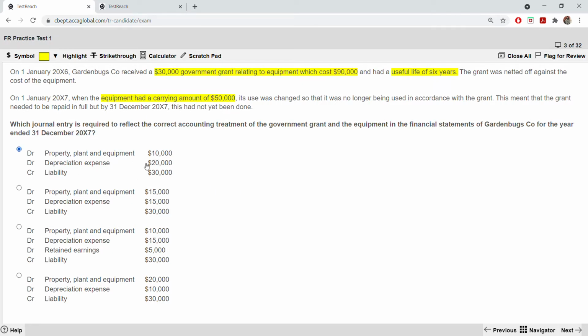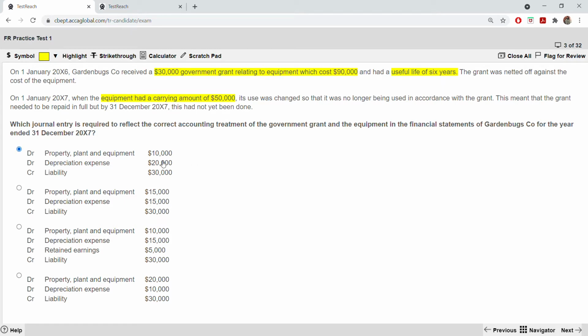Let us go to the depreciation. For depreciation you only have to show the incremental depreciation. Before it was 10,000. We saw that 90 minus 30 is 60, and from 60 to 50 it fell down by 10,000. So 10,000 depreciation. If no grant was there, it was 30,000 depreciation. So the difference of 30 and 10 is 20,000. So depreciation is also debit 20,000.